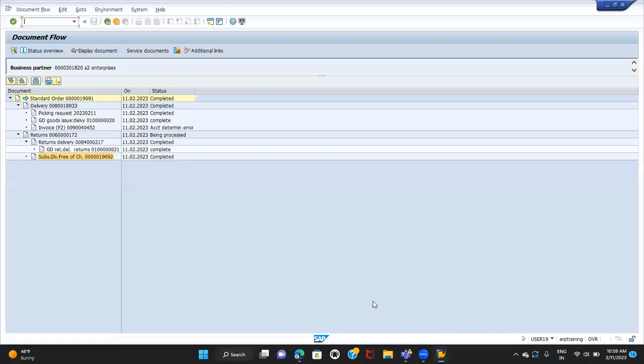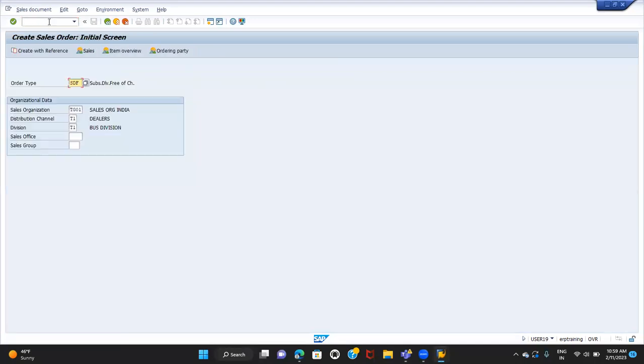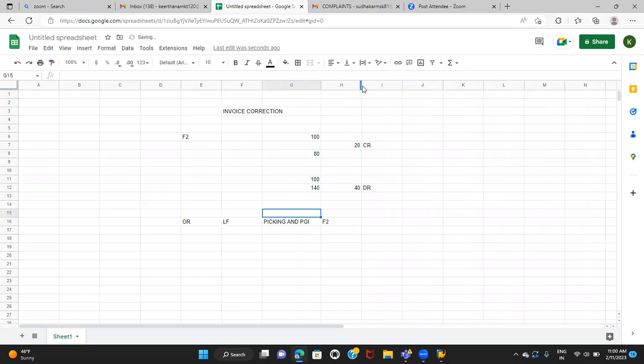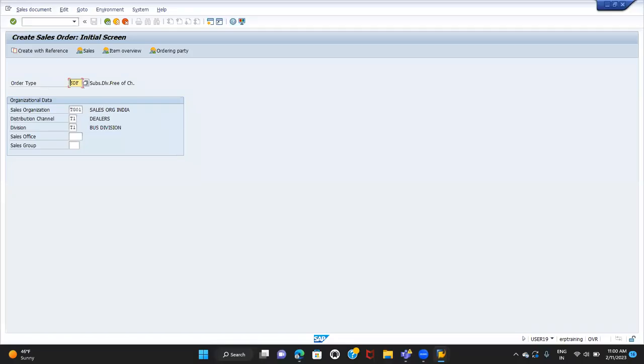First of all, we'll create the order. I'll put a flow here. Order, delivery, LF is the delivery document type, right? Picking and PGI, F2, right? We can correct the value or you can correct the quantity also, whatever. So I'll create the sales document type OR.